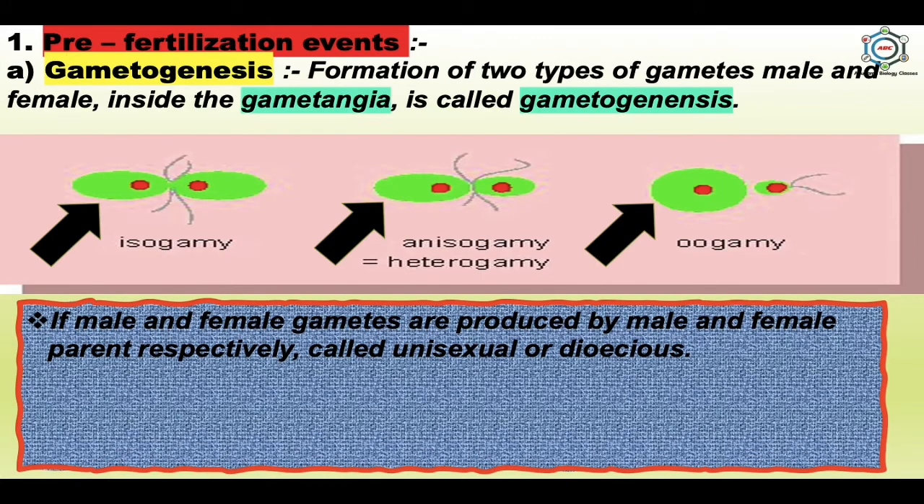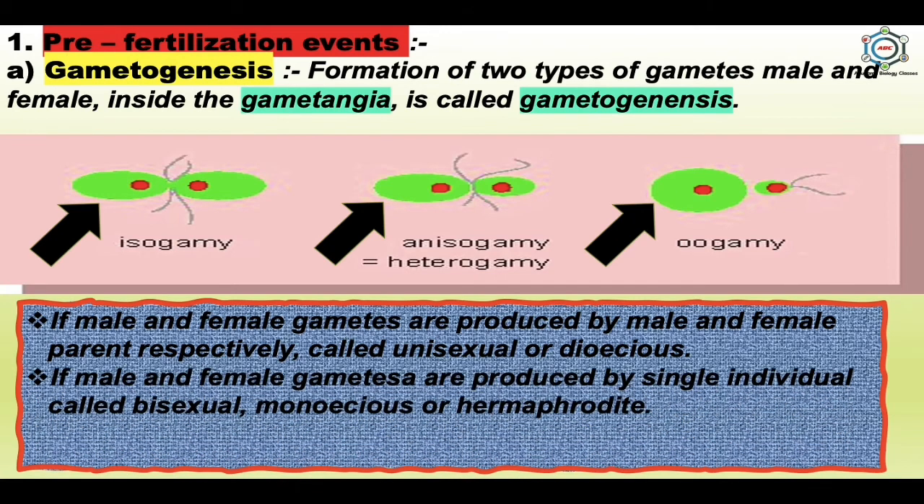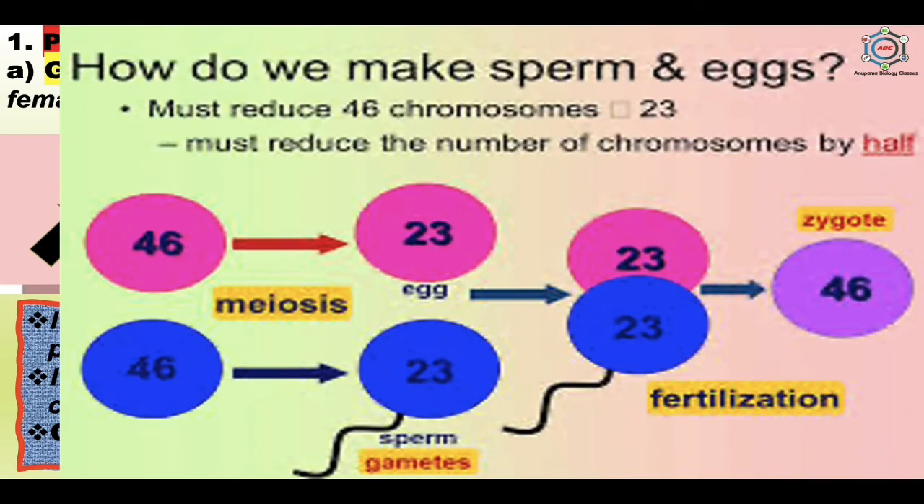Now, if male and female gametes are produced by the male and female parent respectively, it is called unisexual or dioecious. If male and female gametes are produced by a single individual, it is called bisexual, monoecious or hermaphrodite. And here you can see the cell division during the gamete formation in this picture.